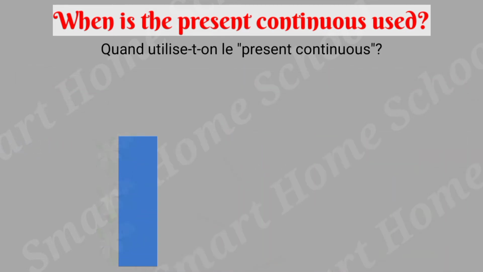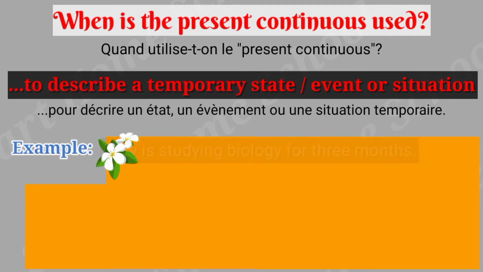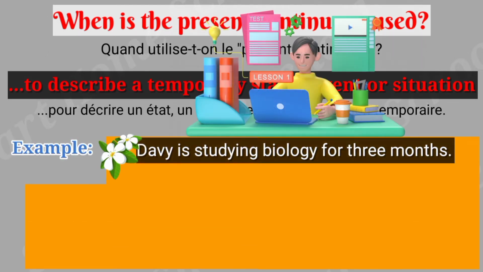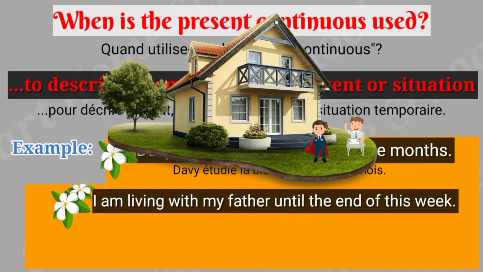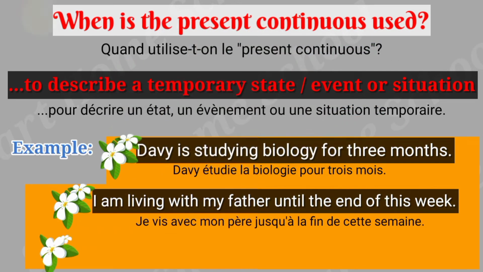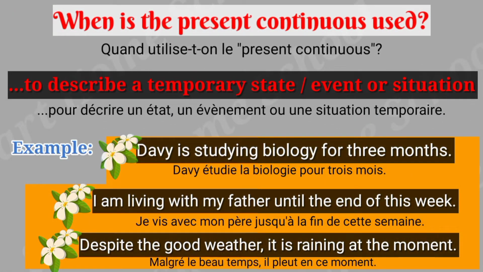I suggest you use the present continuous to describe a temporary state, event, or situation. Davy is studying biology for 3 months. I am living with my father until the end of this week. Despite the good weather, it is raining at the moment.